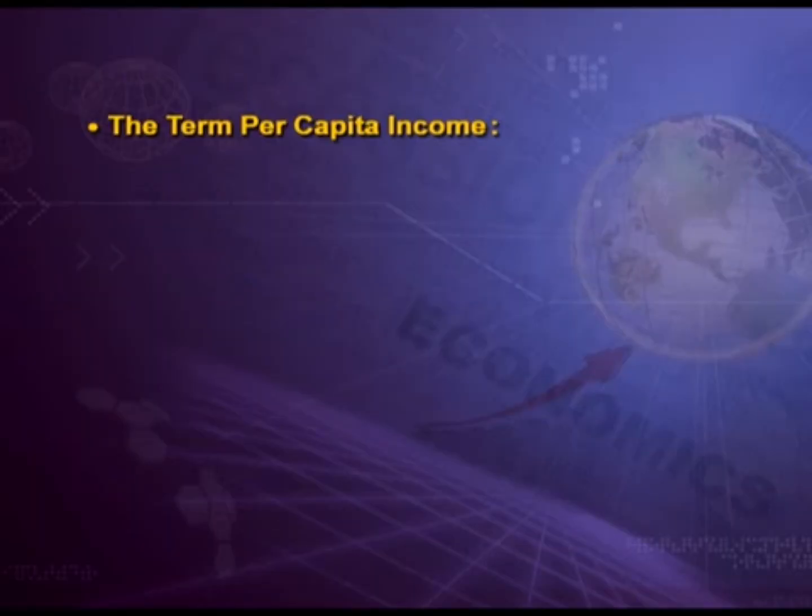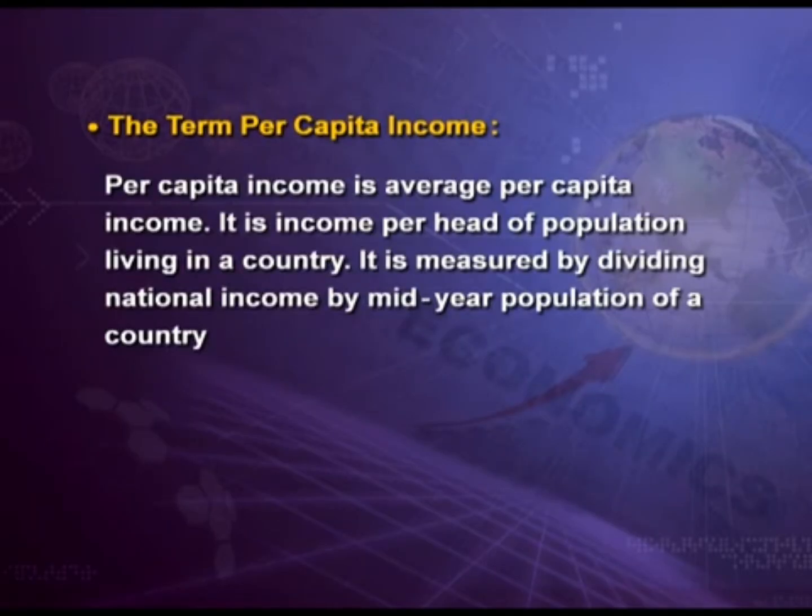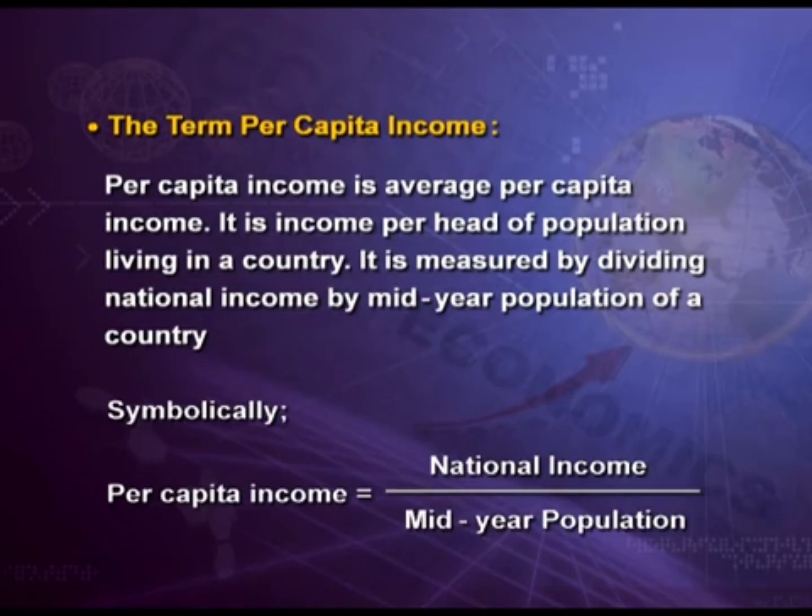After the concept of personal income and personal disposable income, the next term to discuss is per capita income. Per capita income is average income. It is income per head of population living in a country. It is measured by dividing national income by the mid-year population of a country.